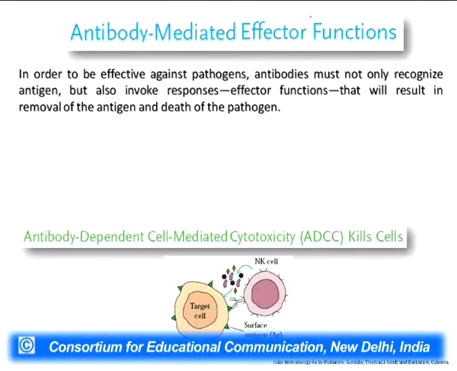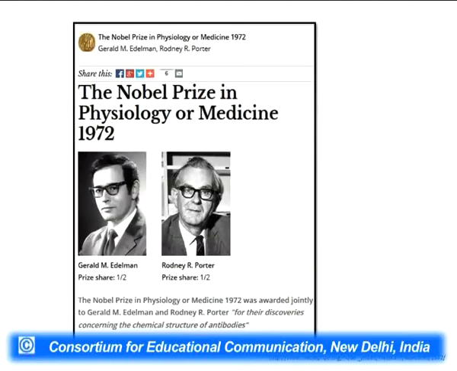The antibodies go and bind to these target cells, the virus-infected or bacteria-infected cells, and they attach these cells to the natural killer cells with the help of the surface receptors present on the NK cells. Subsequently, these NK cells go about killing and neutralizing these antigens, and this causes the death of these pathogens or target cells which are infected with the virus or bacteria.